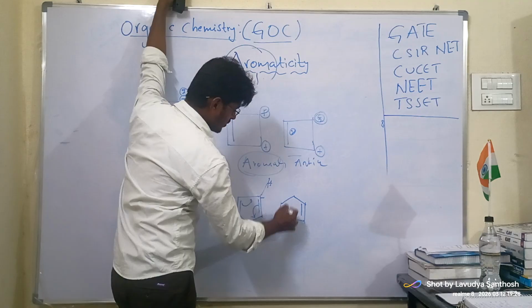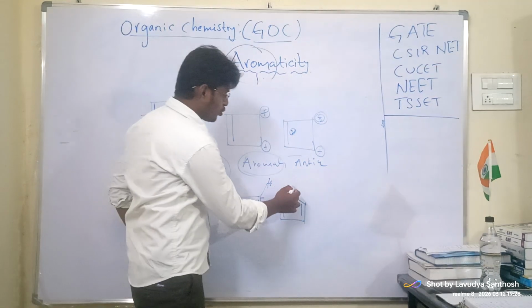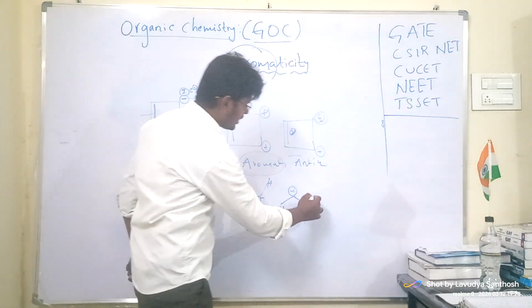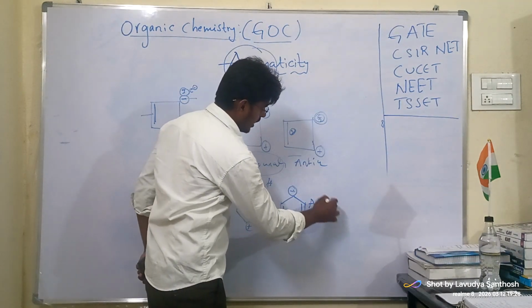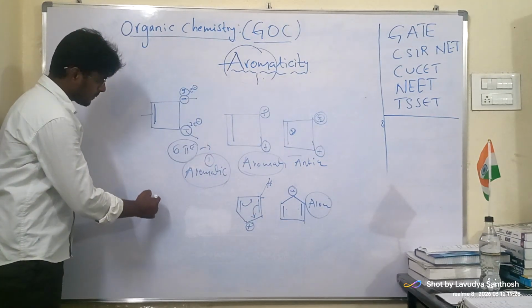Now see this. Now this has 2, 6 electrons. So it is an aromatic compound. Now we see. We'll write.